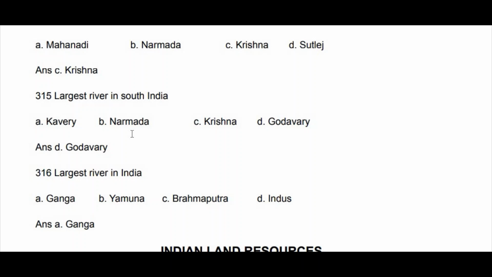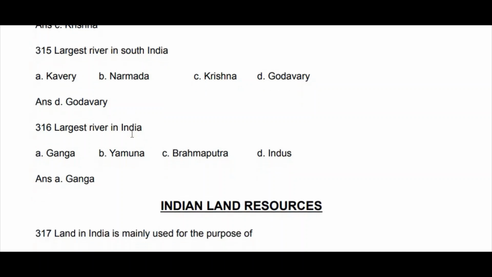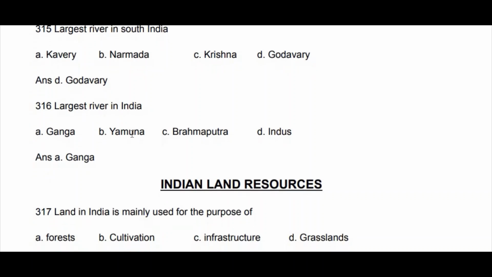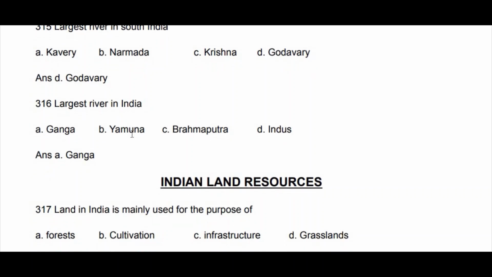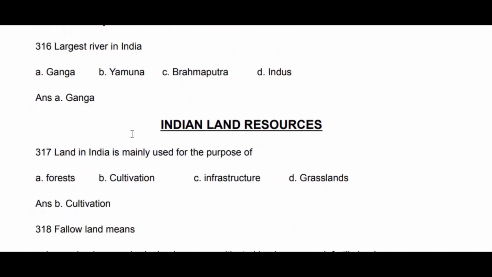Next, another lesson, Indian land resources. In that, the first question: land in India is mainly used for what main purpose? Forest, cultivation, infrastructure, grassland. Yes, you are right. Option B, cultivation.